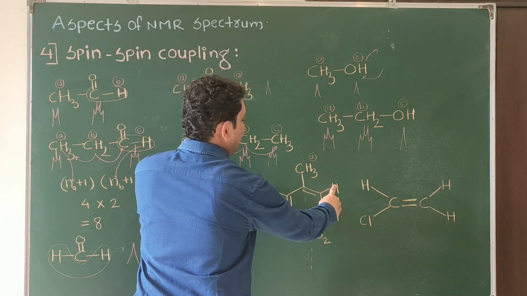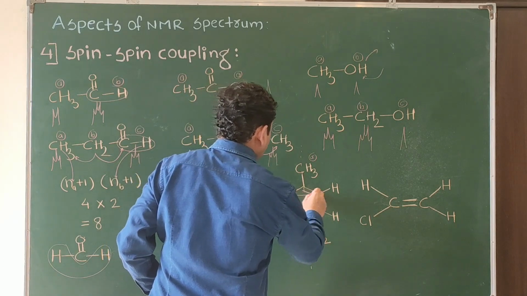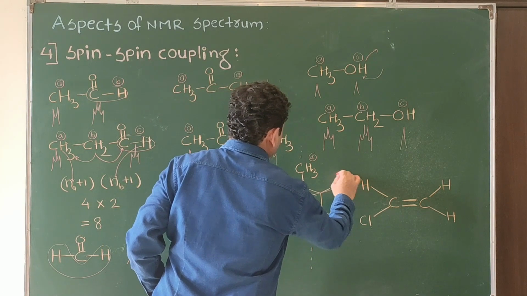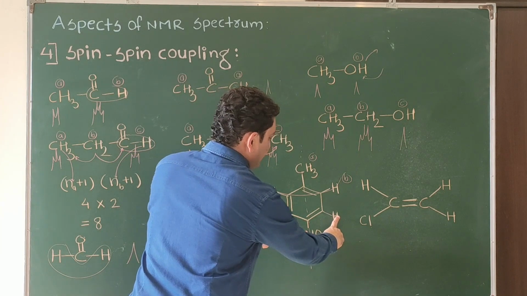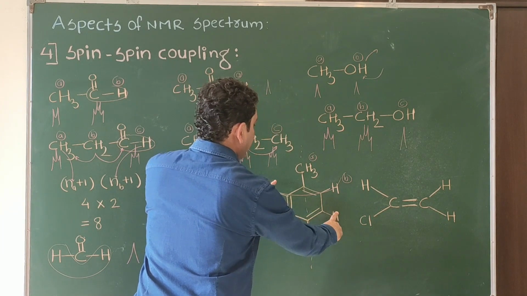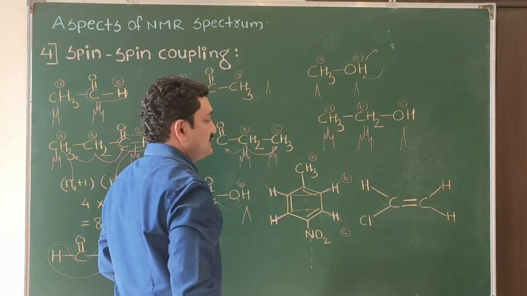CH3, CH3. One environment is common. H, H, NO2, NO2. So they will give the identical signal, signal number B. These two hydrogens can be equivalent because at least one environment is the same, NO2, NO2, H, H, CH3, CH3. So they are also equivalent to each other. They will give the signal number C.